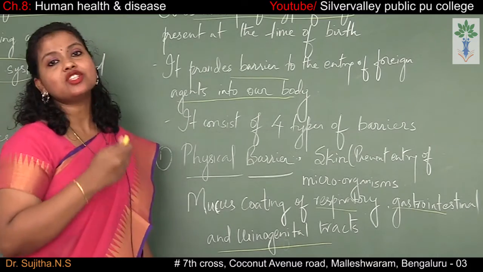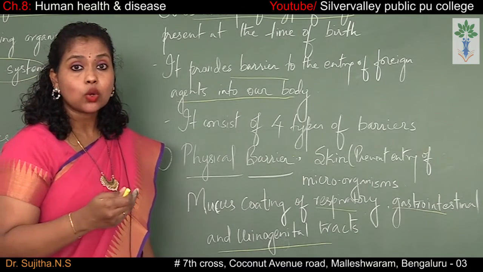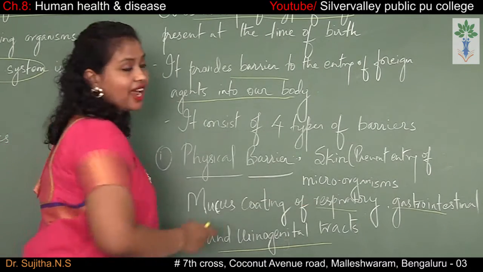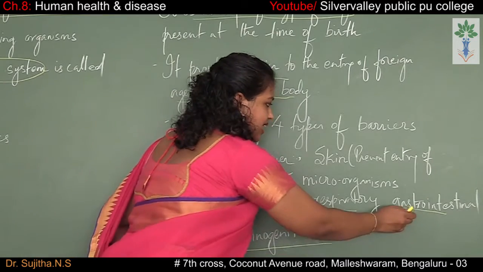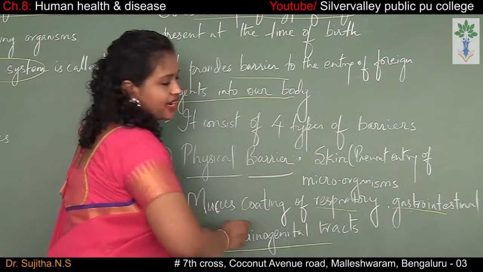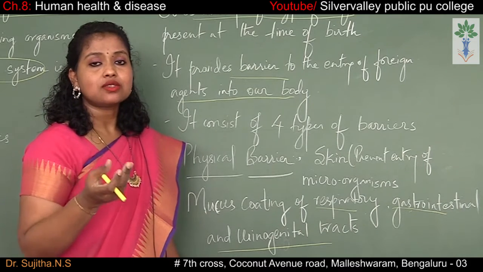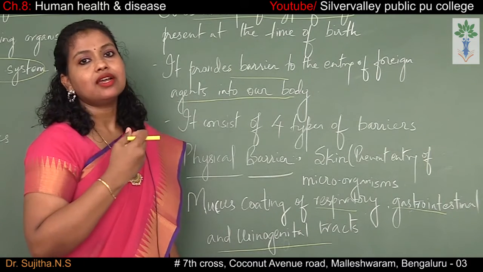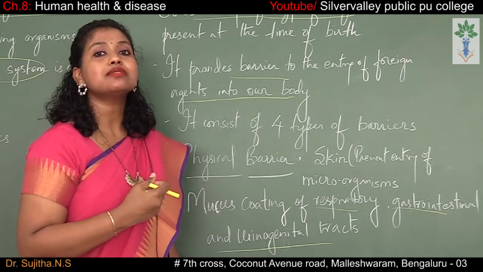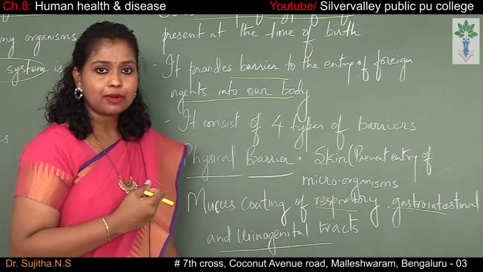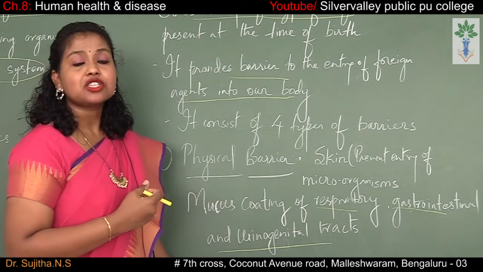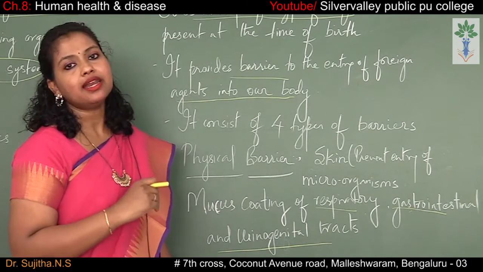So where do we find this mucus coating? We find it in the respiratory tract, the gastrointestinal system and the urinogenital tract. Any foreign body or microorganism entering our gastrointestinal tract will be trapped by this mucus coating present in the outer epithelial layer.